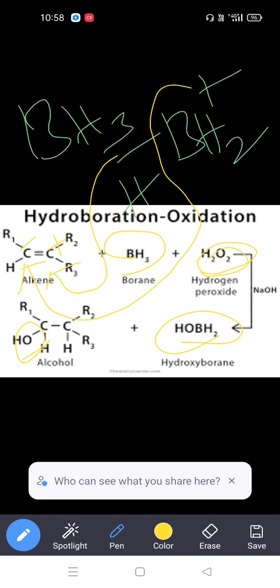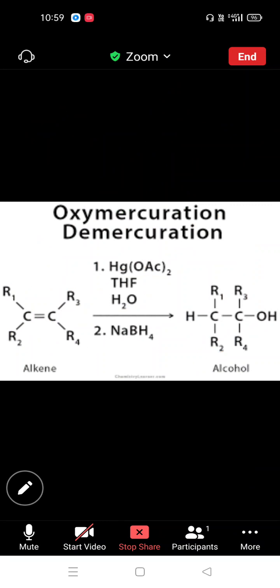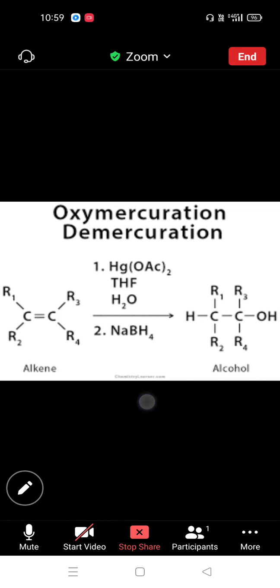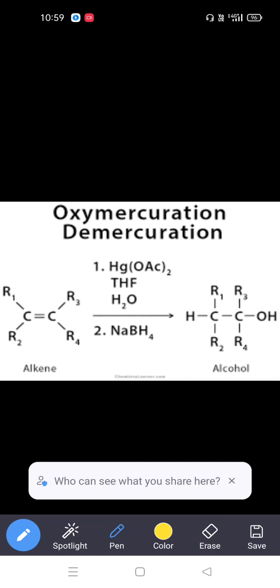Okay, so next one, oxymercuration and demercuration. Mercuration and demercuration will be a little similar to this, except that here we use a metal. So this is also one of the important reactions, oxymercuration and demercuration.